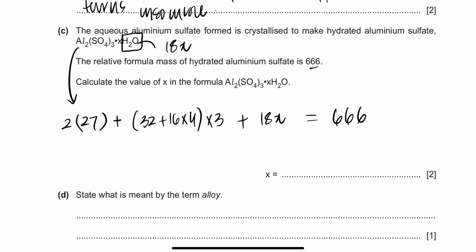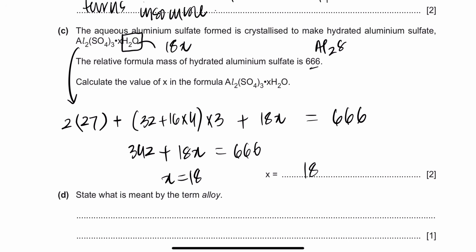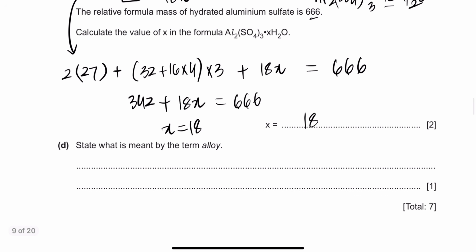So if you total all of that, 27 times 2 plus 32 plus 16 times 4, all times 3, that's going to give you 342 plus 18x equals 666. 666 minus 342 is 324, divided by 18, that's going to give you 18. So x equals 18. How many water molecules do you have? 18. So the formula would have been Al2(SO4)3 dot 18H2O. So 18 water molecules are attached to it. The number of water molecules attached to a crystal is known as water of crystallization, right?